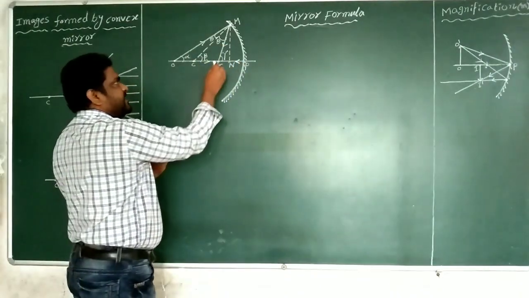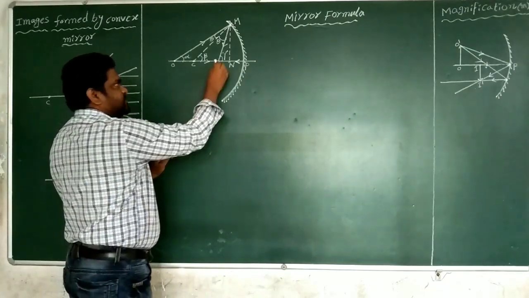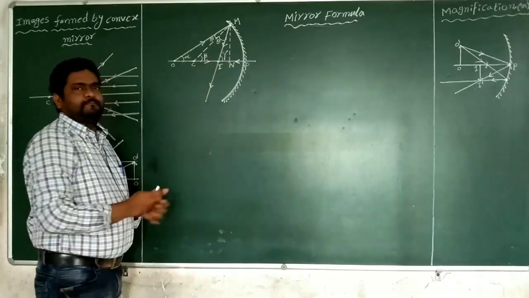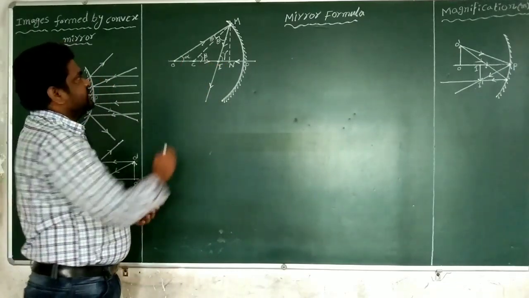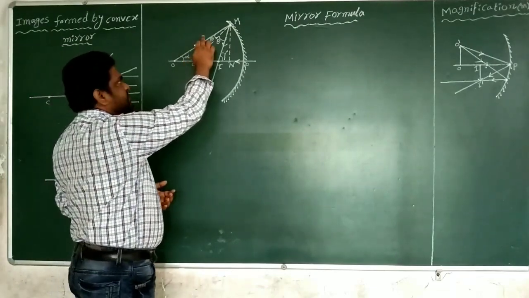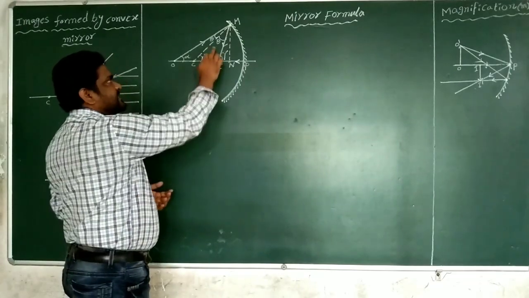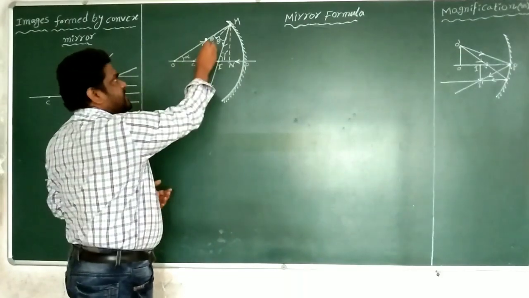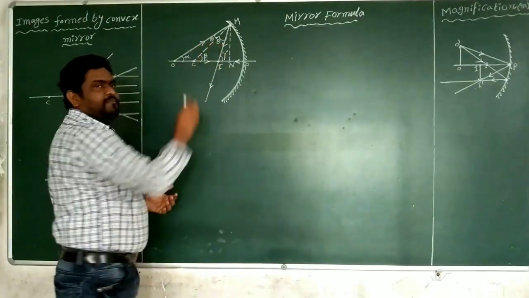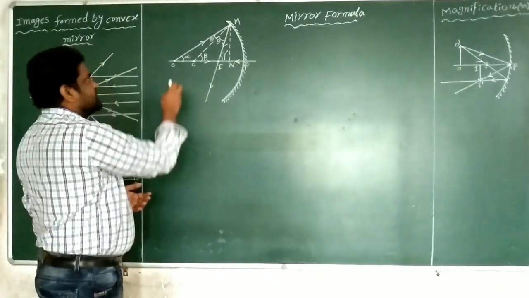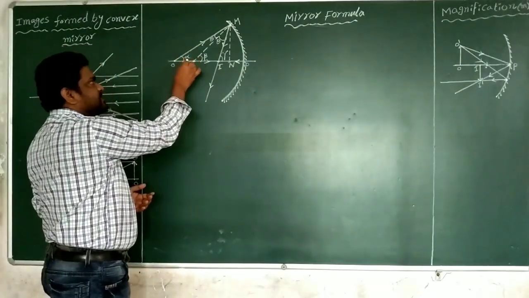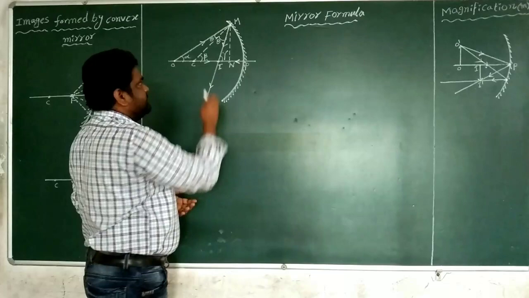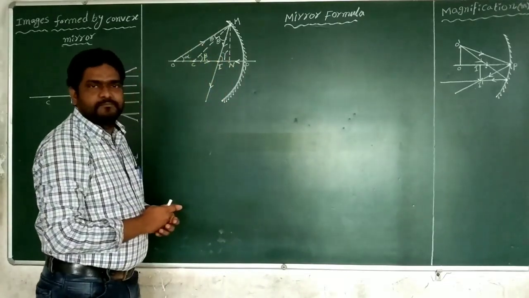The two actual reflected rays meet at a point to form the image. That's why this position is I. The image of this object is formed at point I. For our convenience, this is the angle of incidence, the angle made by the incident ray with the normal. Similarly, this is the angle of reflection, the angle made by the reflected ray with the normal. According to the laws of reflection, the angle of incidence must be equal to the angle of reflection. The angle made by the incident ray with the principal axis is alpha. The angle made by the normal with the principal axis is beta. The angle made by the reflected ray with the principal axis is gamma.